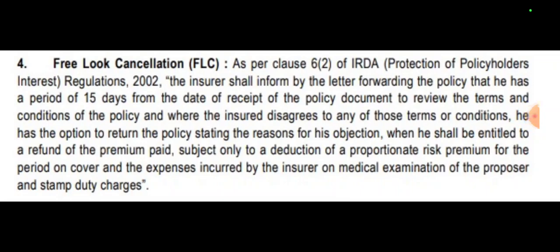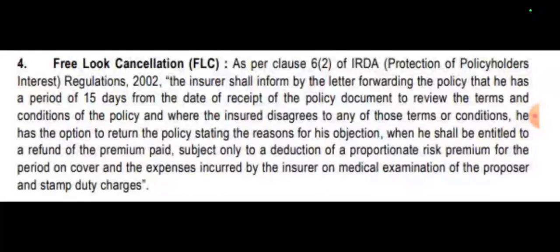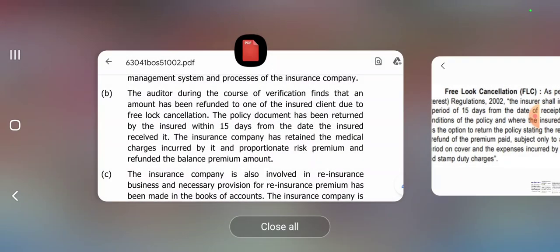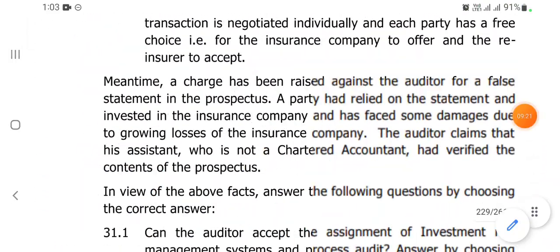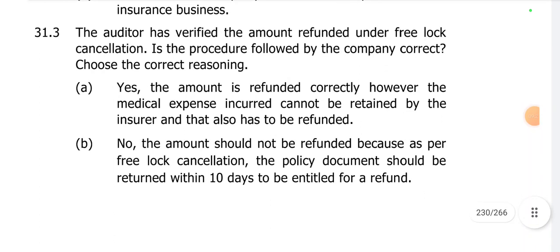He shall be entitled to a refund of the premium amount subject to a deduction of a proportionate risk premium for the period on cover and expenses incurred by the insurer on medical examination of the proposer and the stamp duty charges. So under free look cancellation, it can retain, and hence the company has done a valid thing. I mean, it is correct. Whatever it has done is correct.